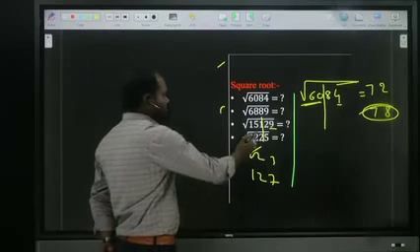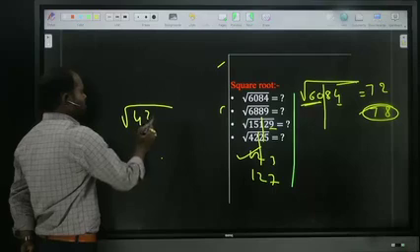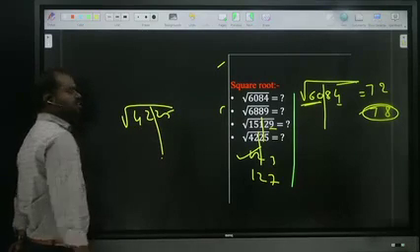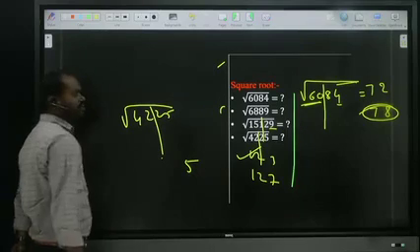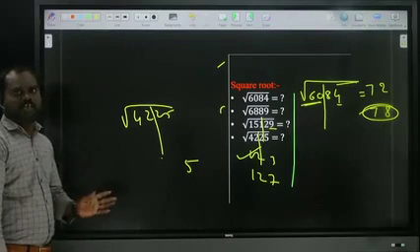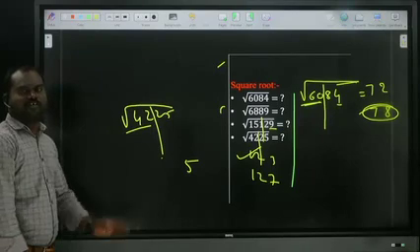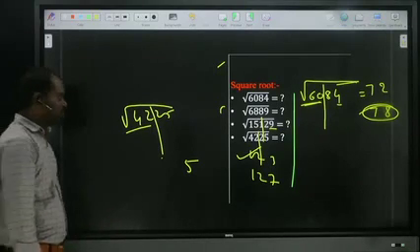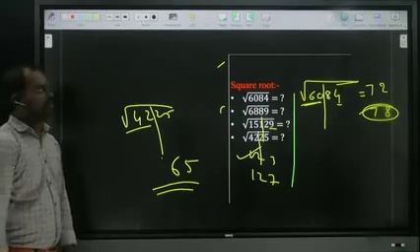Next, 4225. Break it after two terms. 5 is the last digit. Whenever 5 is the last digit, you will get the answer directly. Okay? 42 is nearby which square? 6 square, 36. 7 will cross. So what is the answer? 65. Answer is 65. Right. Now next.